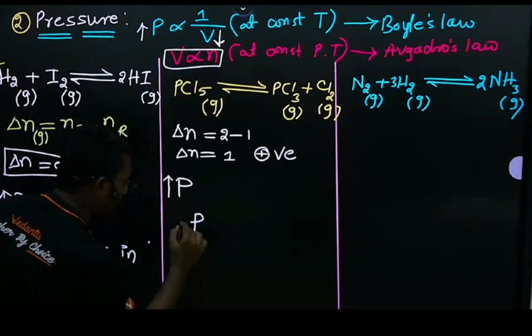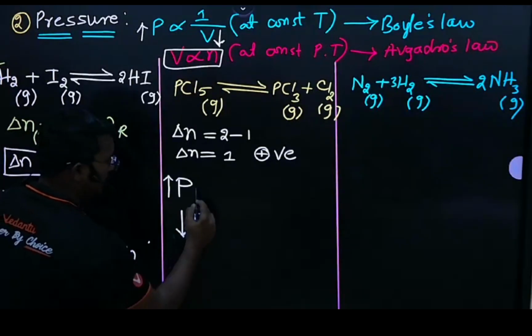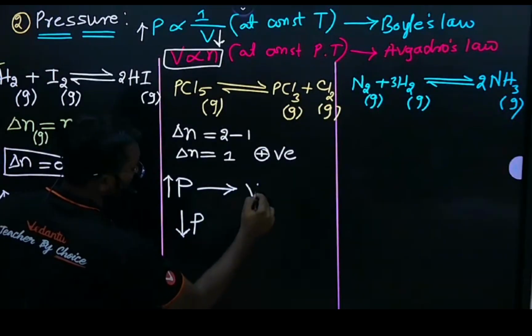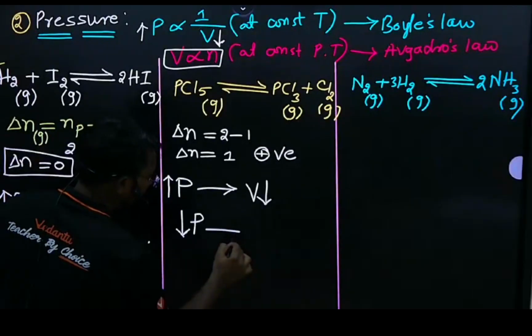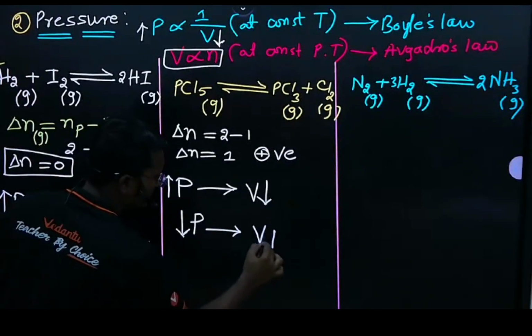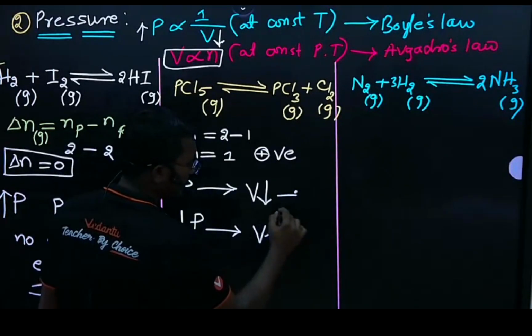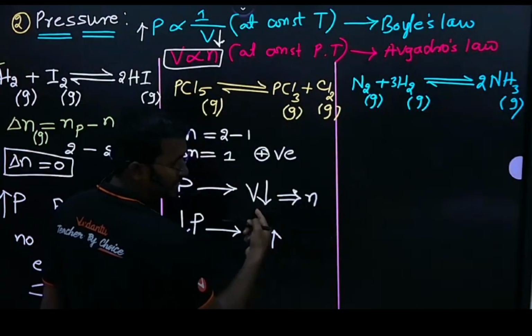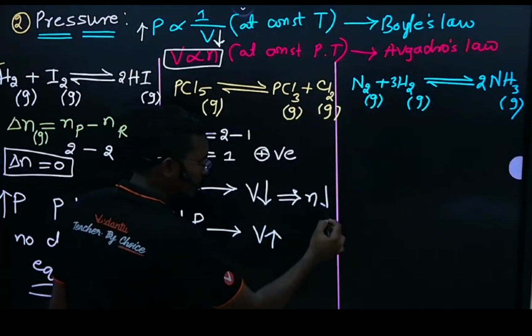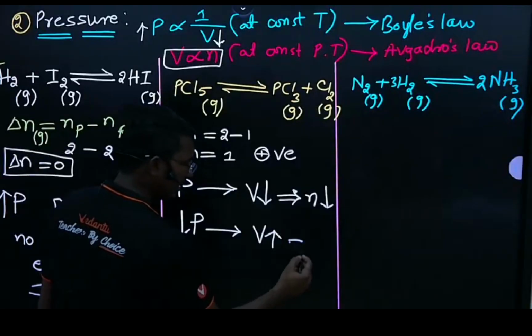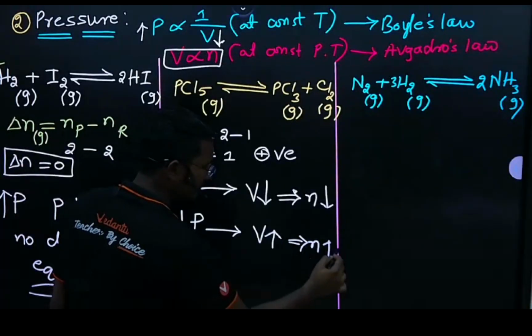If I decrease the pressure, the volume increases. If volume is decreasing, the number of moles is decreasing; here the volume is increasing, so the number of moles is increasing.